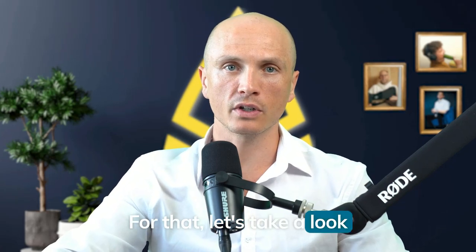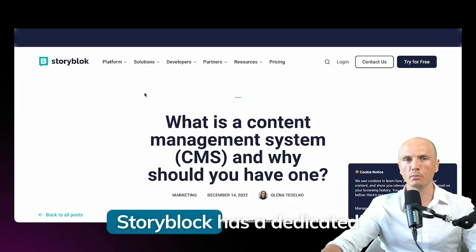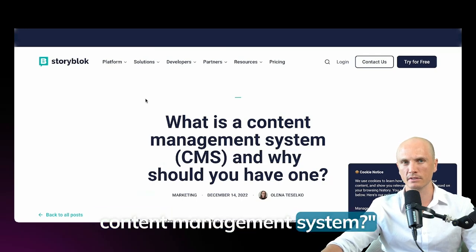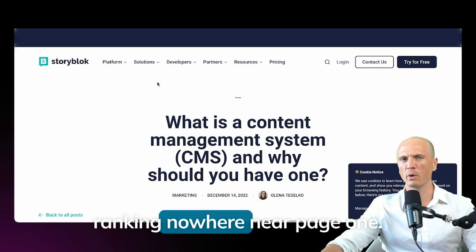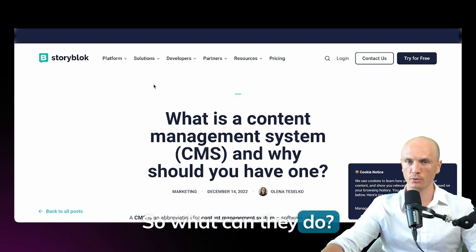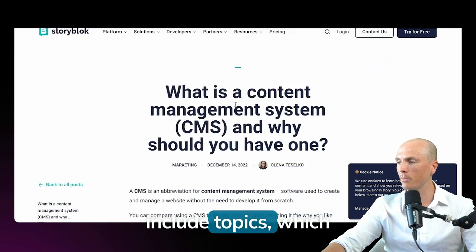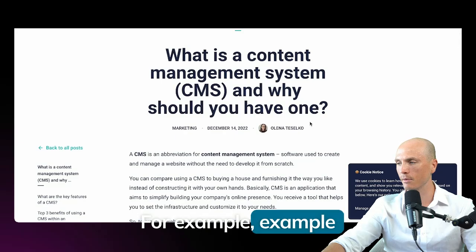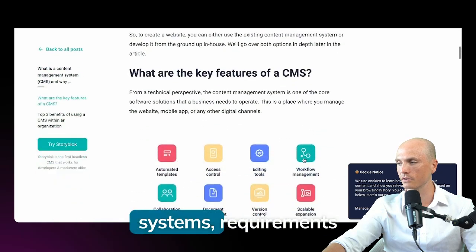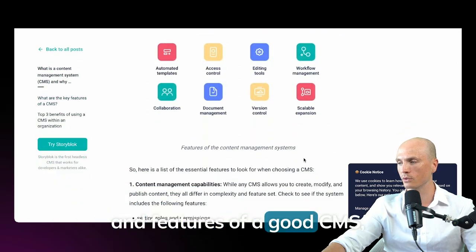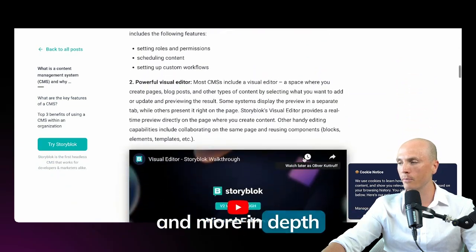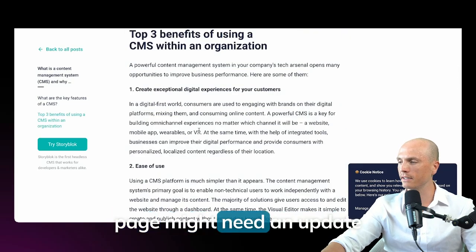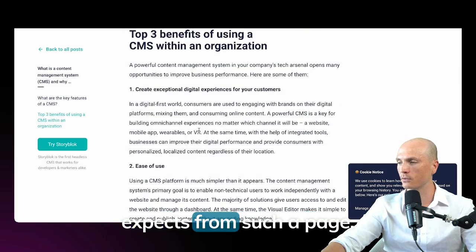For that, let's take a look at their best ranking URL. Storyblock has a dedicated landing page for that topic called What is a Content Management System? But nevertheless, they are ranking nowhere near page 1. So what can they do? The well-ranking pages include topics which Storyblock does not cover yet. For example popular content management systems, requirements and features of a good CMS, and more in-depth info on its functionality. In general, I think the page might need an update to match what Google expects from such a page.